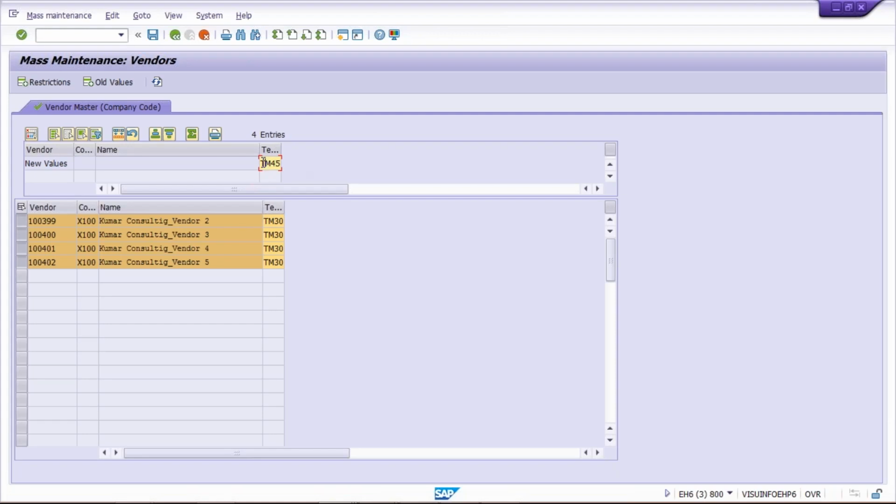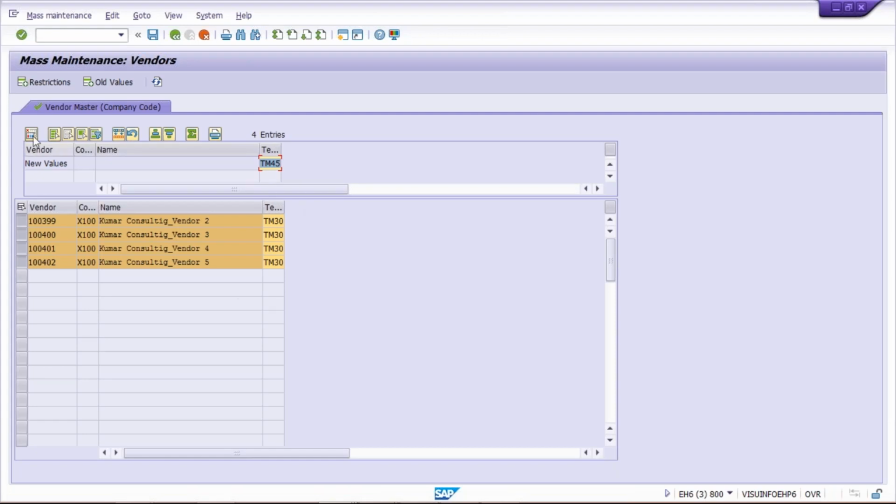So whatever value is supposed to be updated here, that is going to be specified here. You can add an additional field also at a time. If you have to change payment method also, you can select and add that field also. Okay, so I've just simplified the requirement so that once you are able to understand in a simple way, then you can make your own experiments easily.